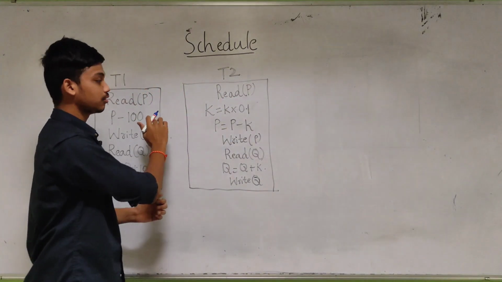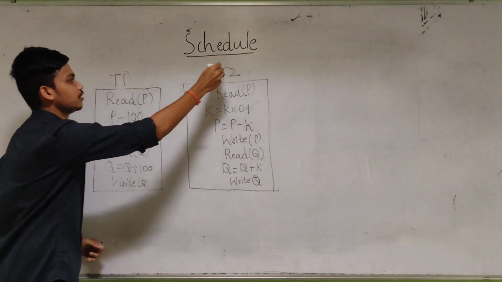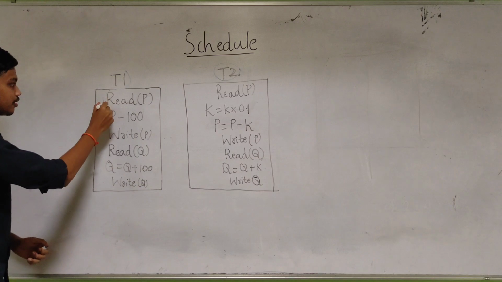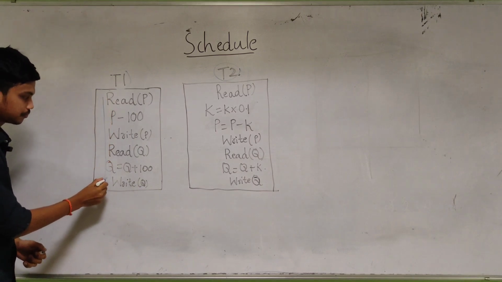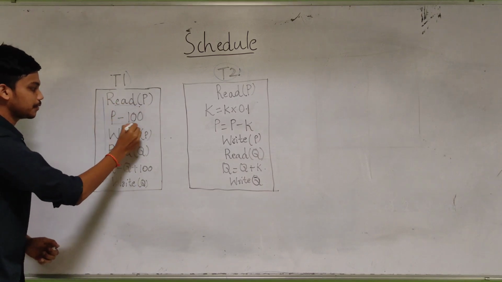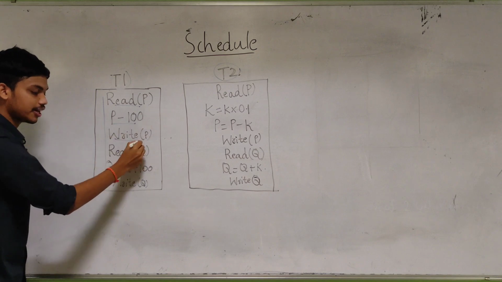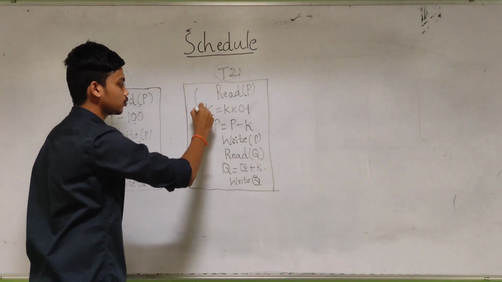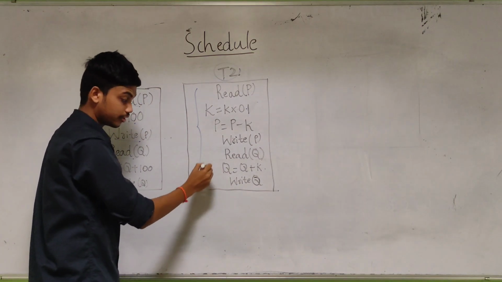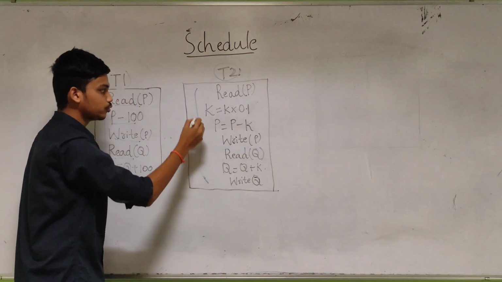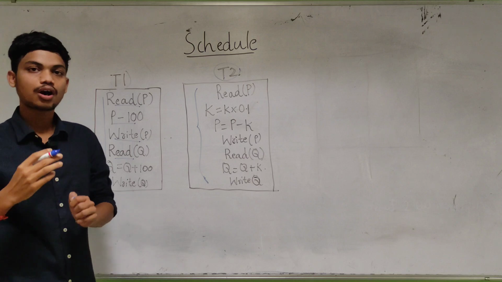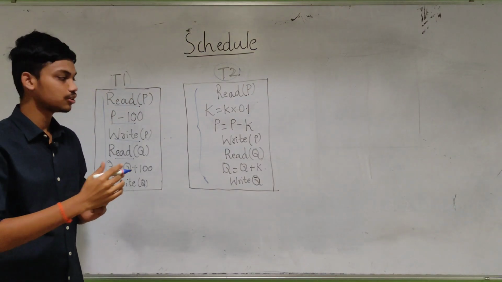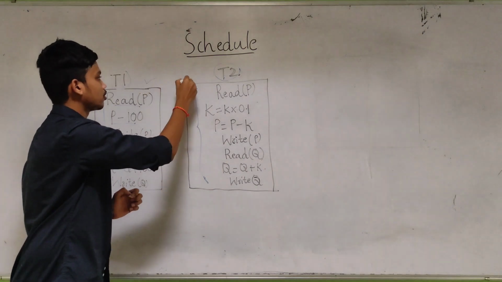Take a look at this one. This is transaction T1 and this is another transaction T2. Transaction T1 has the following steps: first it reads P, then P is updated to 100, and then it writes P. T2 also has some steps written in it. We are going to use these two transactions to understand what are serial schedules and what are parallel schedules. So first you note it down.